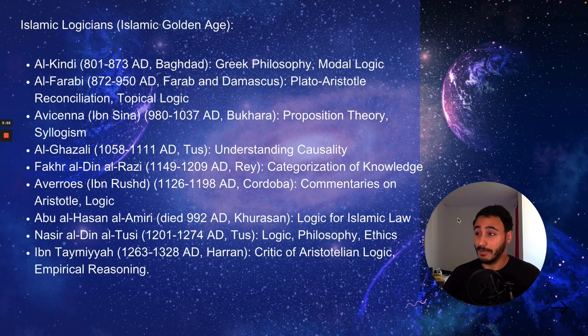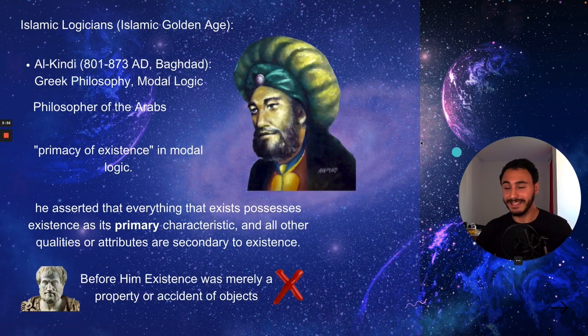Then we got the Islamic logicians in the Islamic Golden Age. You have Al-Kindi, Al-Farabi, Avicenna, Al-Ghazali, and each one of these dudes has contributed so much to the logic. So we get started by Al-Kindi. I'm starting with Al-Kindi because he's called the philosopher of the Arabs. So back then, Baghdad, as you know, or maybe you don't know it, was the city of knowledge. In the whole world, in the Islamic Golden Age, Baghdad was known as the city of knowledge. Everyone used to visit the city to get some books, to go to the libraries, and it's very known for that. And Al-Kindi translated some of the work of Aristotle.